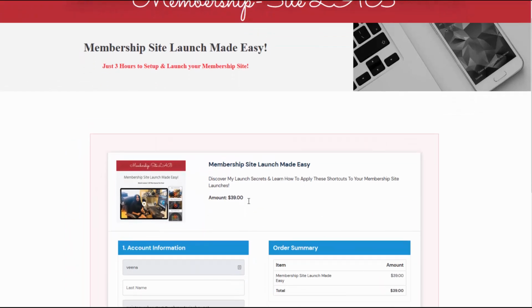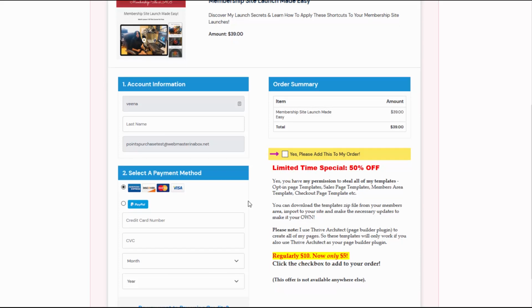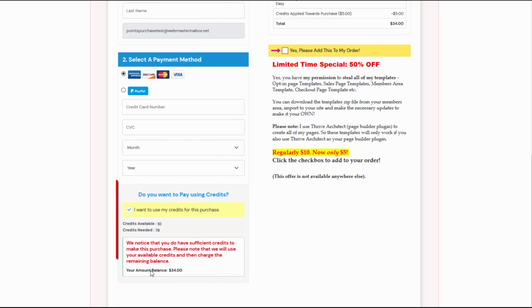feature. You can even offer points as an incentive to get users to purchase your products and services and allow them to use those points in your store or use it as a currency to pay for your products and services on your checkout page.